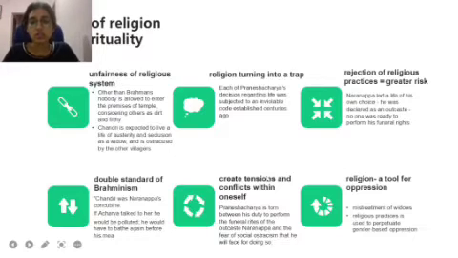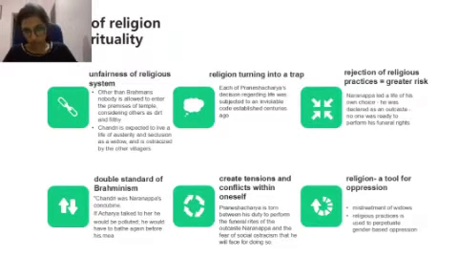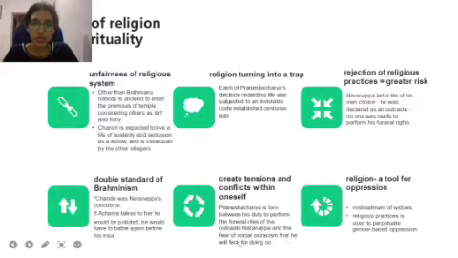Next one is that it creates tensions and conflict within oneself. As I mentioned, a lesion turning into a trap. This is a very simple case. It can sometimes create tension or conflict in oneself. Ganesha faces a strong conflict between his duty to perform the funeral rites of the outcast Naranappa and the fear of social ostracism that he will face for doing so. He was facing a delay while taking a decision regarding Naranappa's cremation.